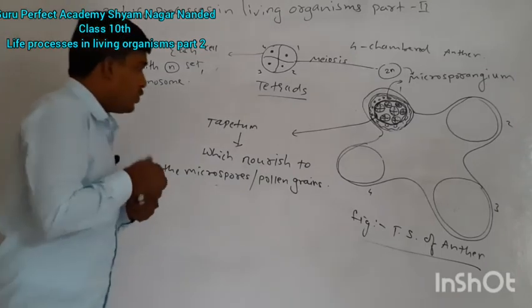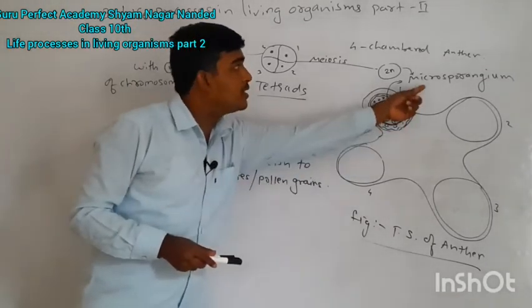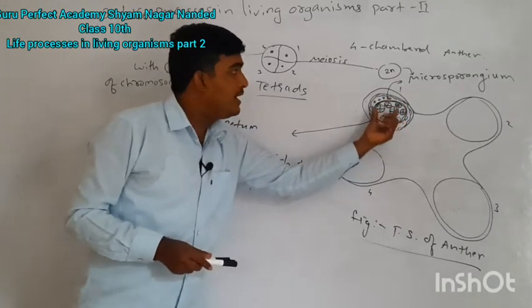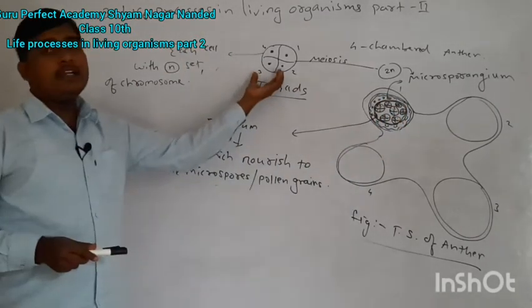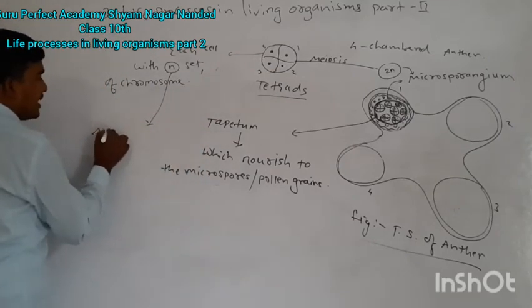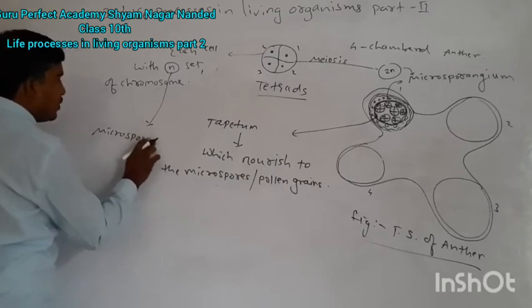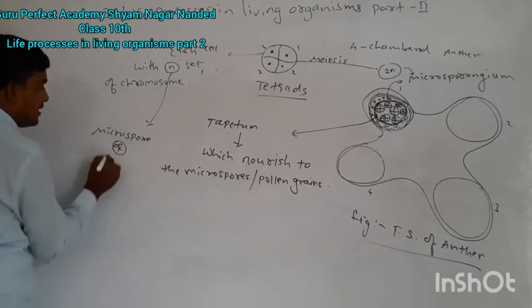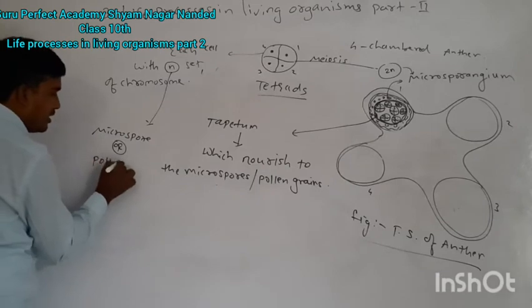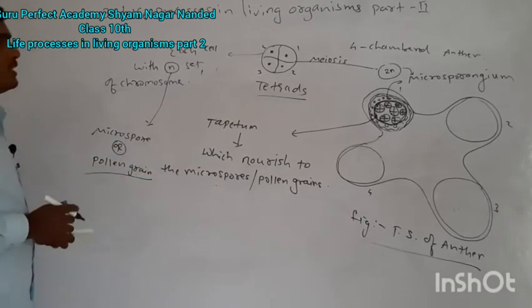What is the role of tapetum? Tapetum is the covering after the microsporangium, and the tetrads formed, singly, are referred to as microspore. Each cell is called a microspore, or we can say these are the pollens. Okay, pollen grains. So where are the pollen grains?